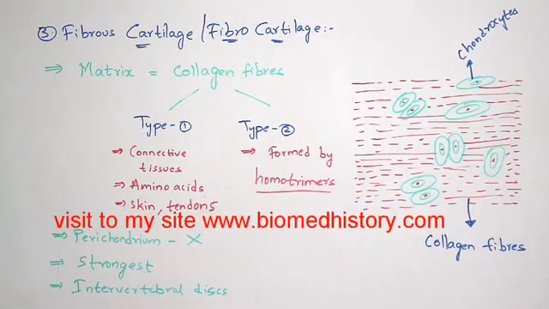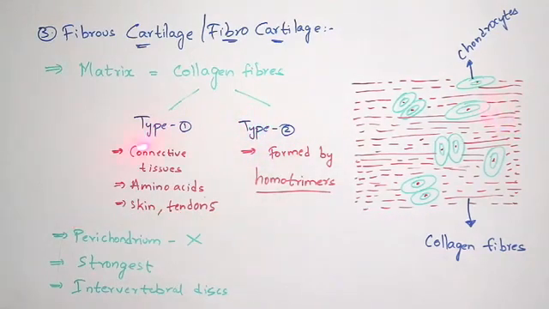Coming to the collagen fibers, normally these collagen fibers in fibrous cartilage are of two types: type 1 collagen fiber and type 2 collagen fiber. Coming to type 1 collagen fibers, they can be seen in connective tissues, and normally these type 1 collagen fibers are composed of amino acids which can be seen in skin and tendons.